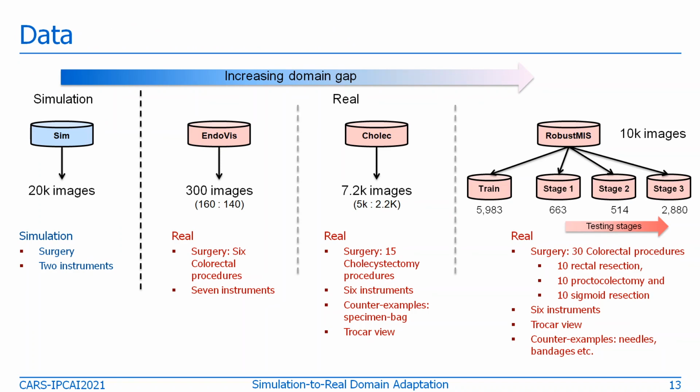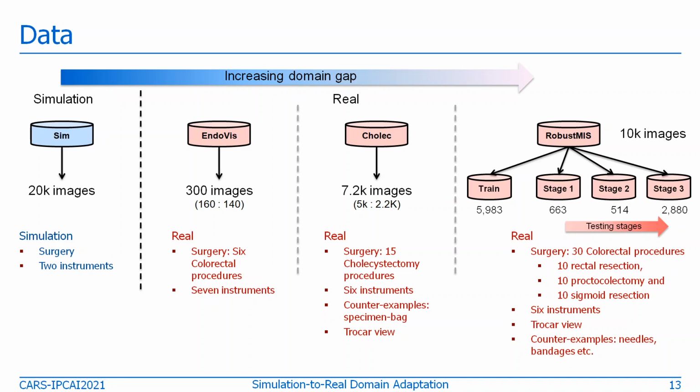For our experimentation, we chose 3 datasets with varying degrees of domain gap, with varying conditions like different instrument types, and surgical scene and background changes due to different surgical procedures, as well as the counterexamples for what an instrument is and what is not.